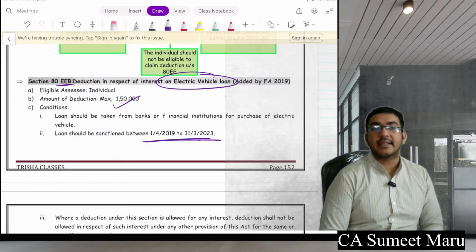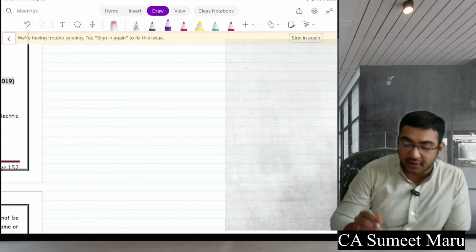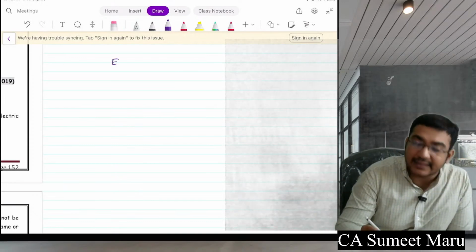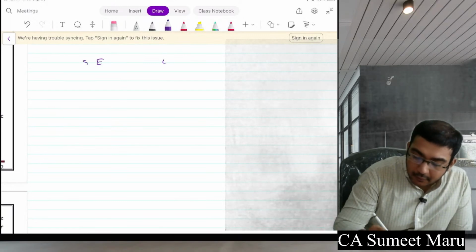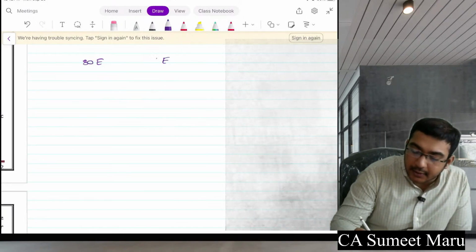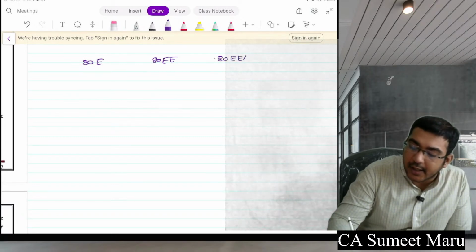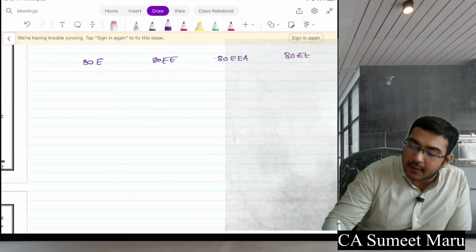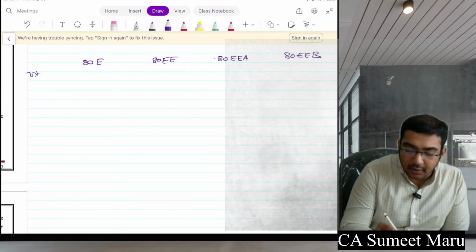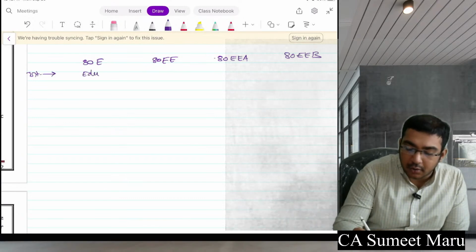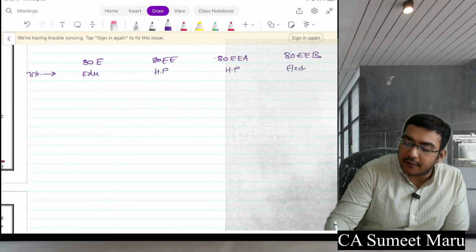1/4/19 to 31st 3/23. So if you understand, guys, see there are four deductions which we have seen. E series is all for your interest. 80E, 80EE, 80EEA, 80EEB, right? This is for your interest on education loan, house property, electric vehicle.